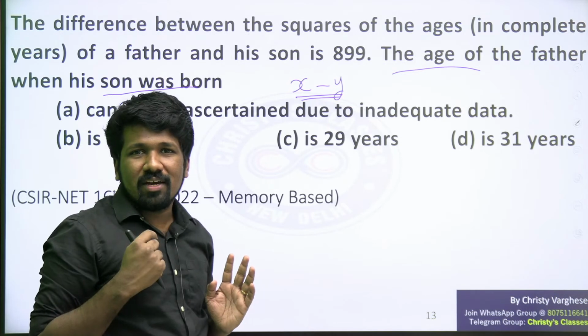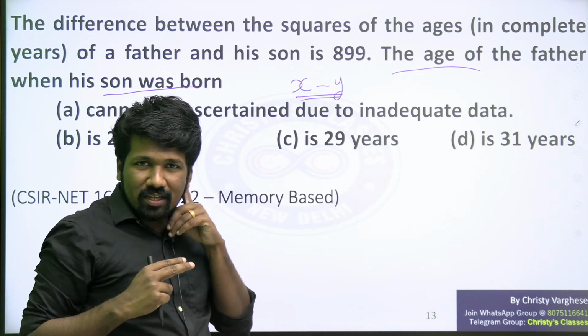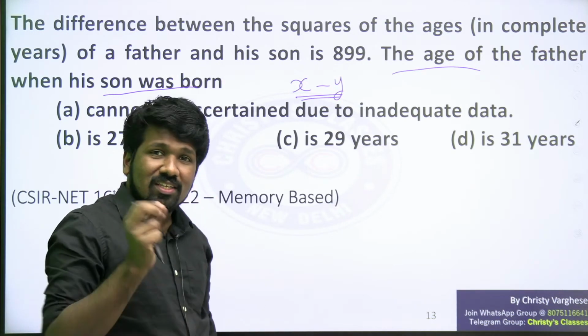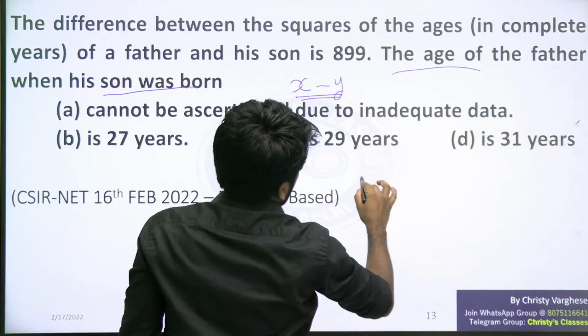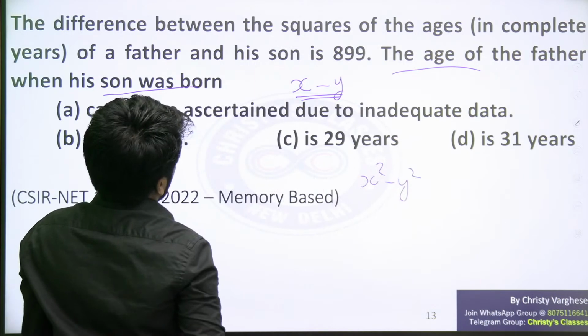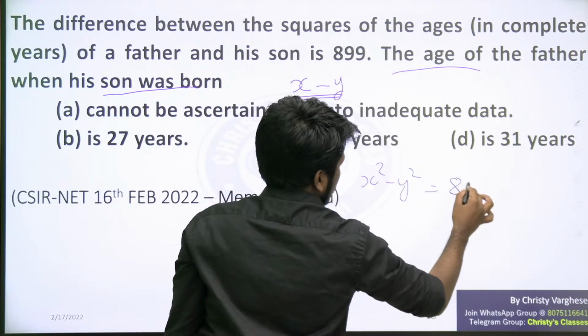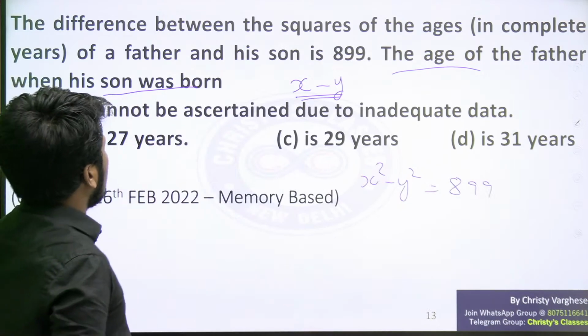When you were born, what was the age difference? The same will be the age difference now also. x square minus y square is equal to 899.